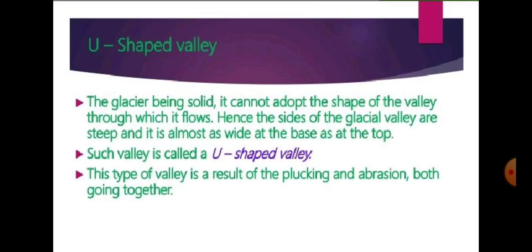Means the place where it is eroded, they erode that along with them. That is why their erosion is broader than that of a river.